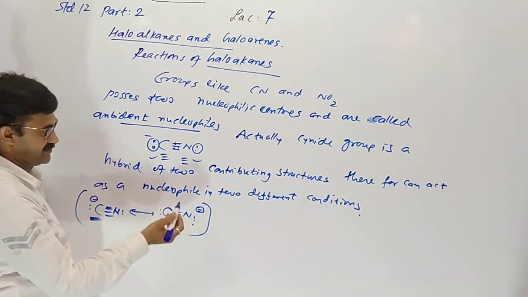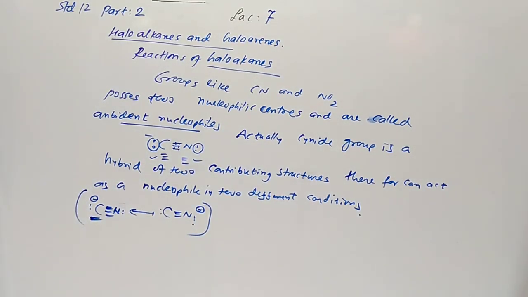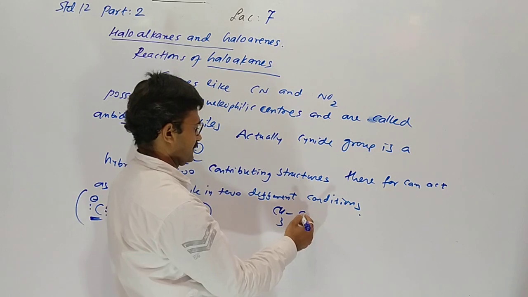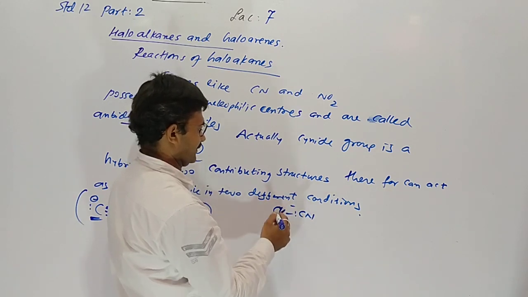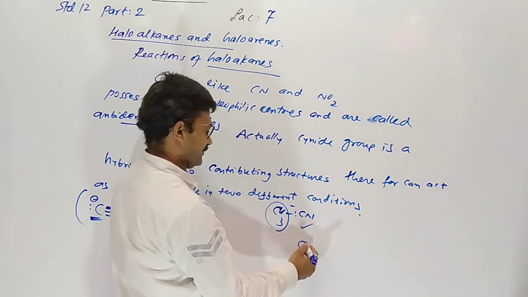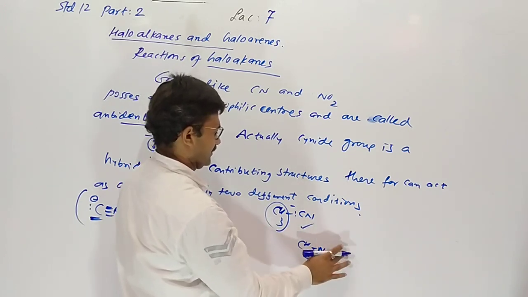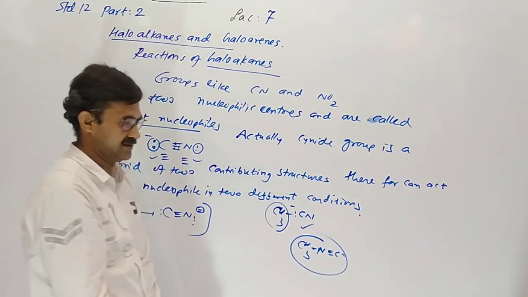With AgCN, nitrogen donates. Understood? So it gives alkyl cyanide or isocyanide. If carbon is donating to carbon, so cyanide. Nitrogen donates the electron pair to carbon, so isocyanide occurs.